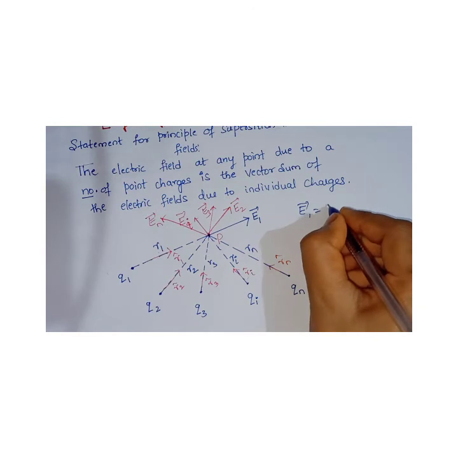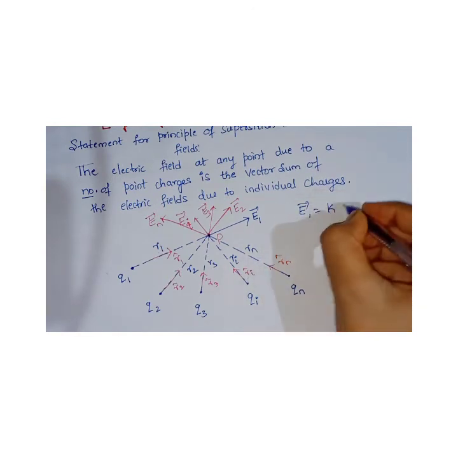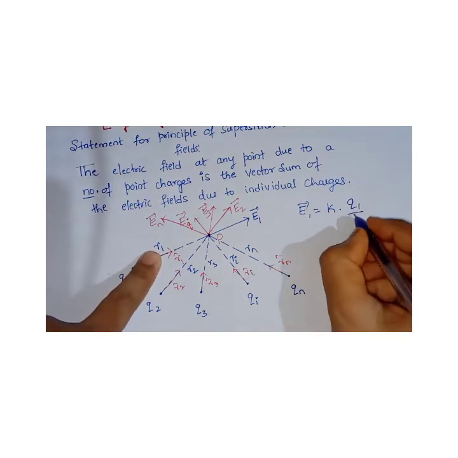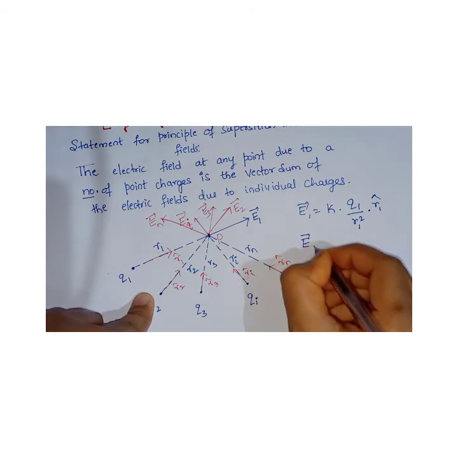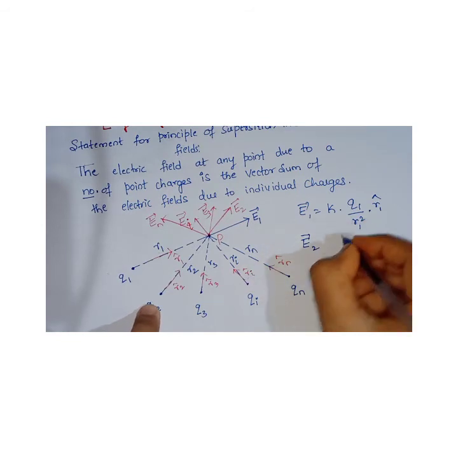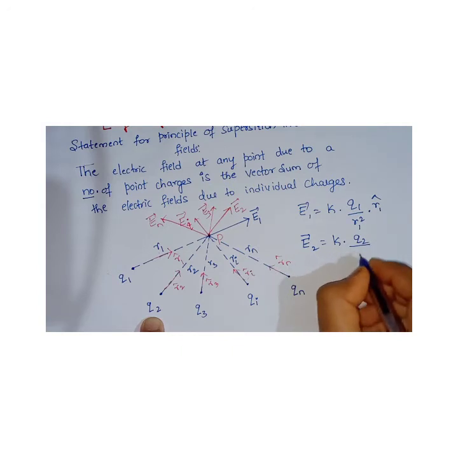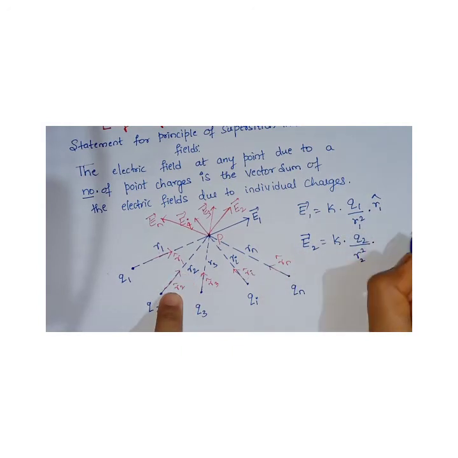Here I'll write once again. I'll write K instead of writing 1 by 4 pi epsilon naught every now and then, so it saves my time. K into Q1 by distance R1 square into unit vector R1 cap. Clear? Similarly, you can write it for E2. E2 is equal to K times, which charge will you take here? Q2, distance R2 square, unit vector R2 cap, right?